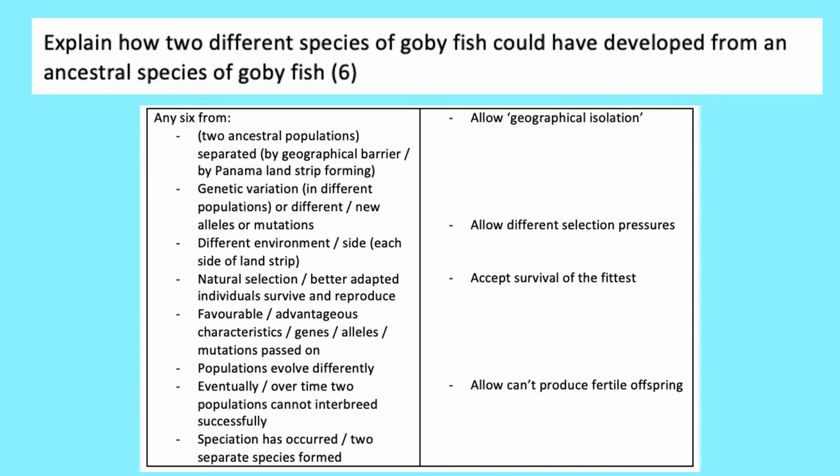And if you think back to the definition of a species, if they can't successfully interbreed and they can't produce fertile offspring, then they are not a species. So that means that speciation has occurred. Two separate species have formed.